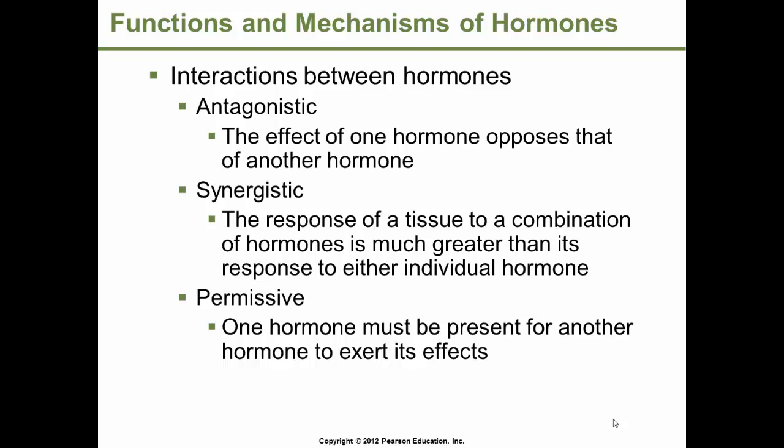Permissive is when one hormone must be present for another hormone to exert its effect, such as thyroid hormone must be present for the hormone aldosterone produced by the adrenal glands to stimulate reabsorption of sodium within the kidneys.